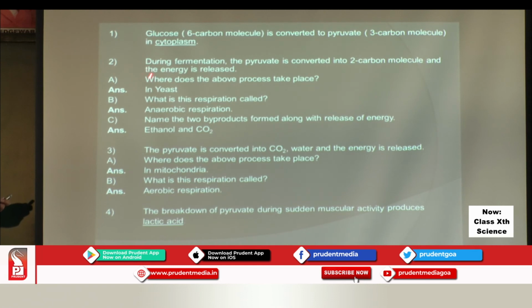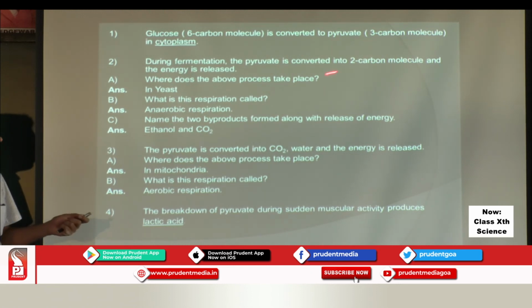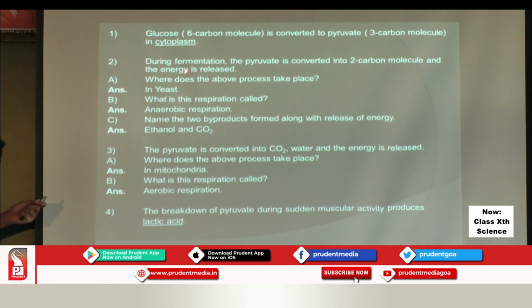Look at the second question. The statement: during fermentation the pyruvate is converted into a 2-carbon molecule and energy is released. Where does this process take place? In yeast. What is this respiration called? Anaerobic respiration. Name the 2 byproducts formed along with the release of energy: ethanol and carbon dioxide.